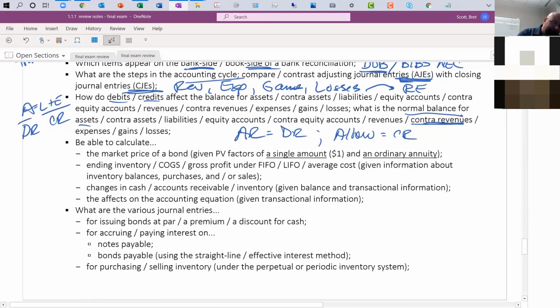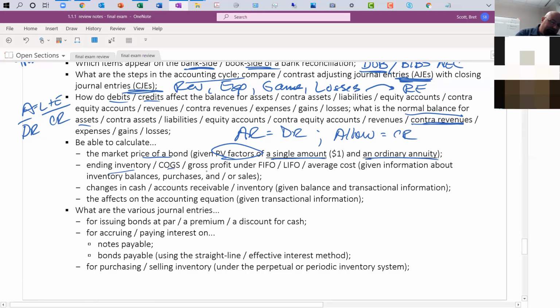Be able to calculate market price of bonds given present value factors. I know this probably seems like a long time ago, but recall from midterm 5 when you had those problems where I gave you present value factors, you just had to know which ones to use to do your calculations. That's essentially what you're going to be given again, these present value factors of a single amount and present value factors of an ordinary annuity. Use those to calculate market price or the proceeds from issuing bonds.